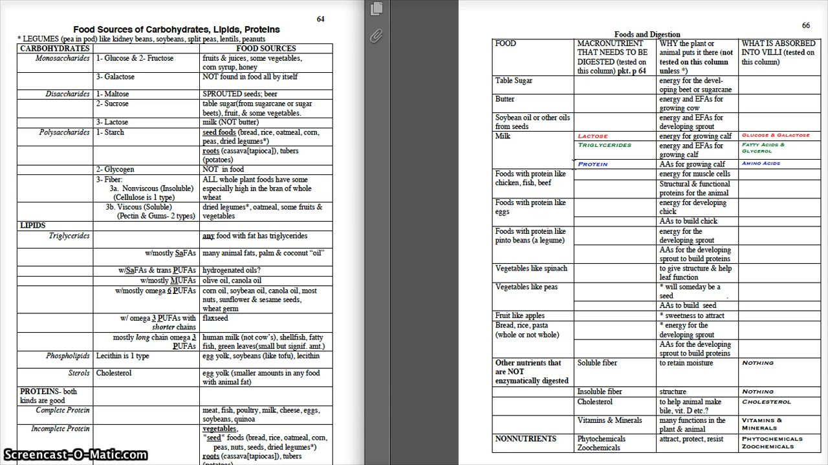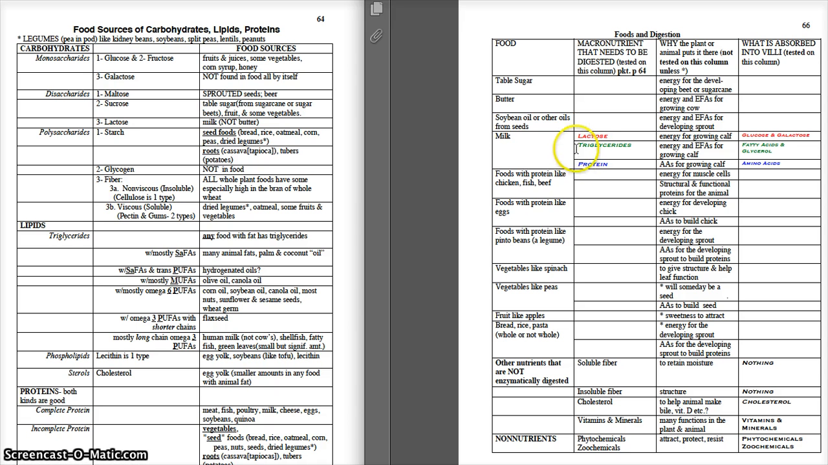Now remember what we said at week 1 were macronutrients that needed to be enzymatically digested. Those were carbohydrates, protein, and fats, which here we'll call lipids. Now water is also a macronutrient, but that does not have to be enzymatically digested. It is absorbed as is.